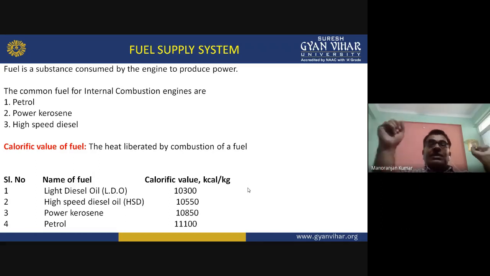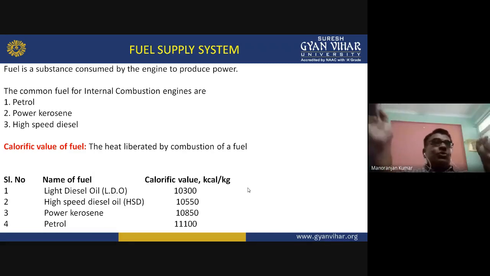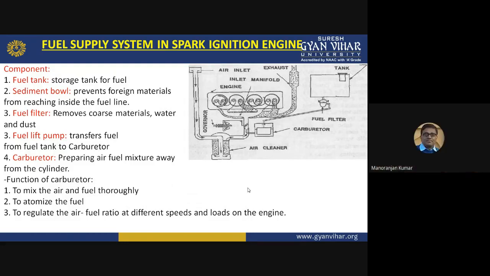High calorific value means per kg of petrol it will release more power. So 1 kg of petrol will give more power in comparison to 1 kg of diesel. Also, we have seen the fuel supply system in a spark ignition engine, how the fuel is supplied in the spark ignition engine. A spark ignition engine means the petrol engine.